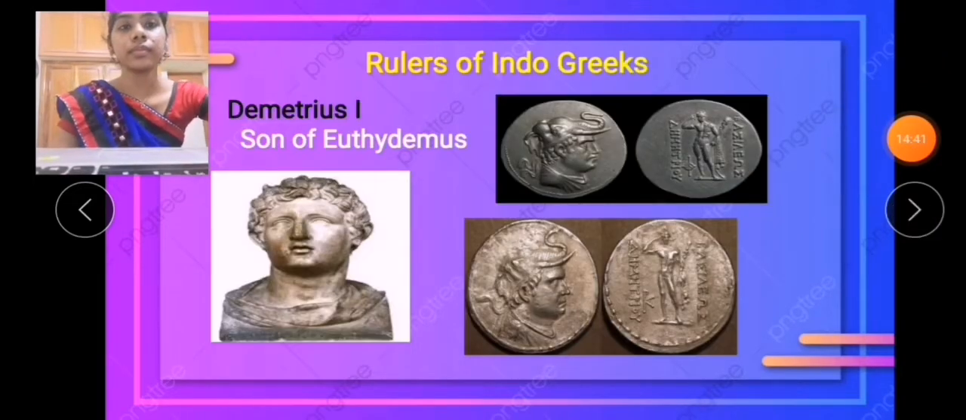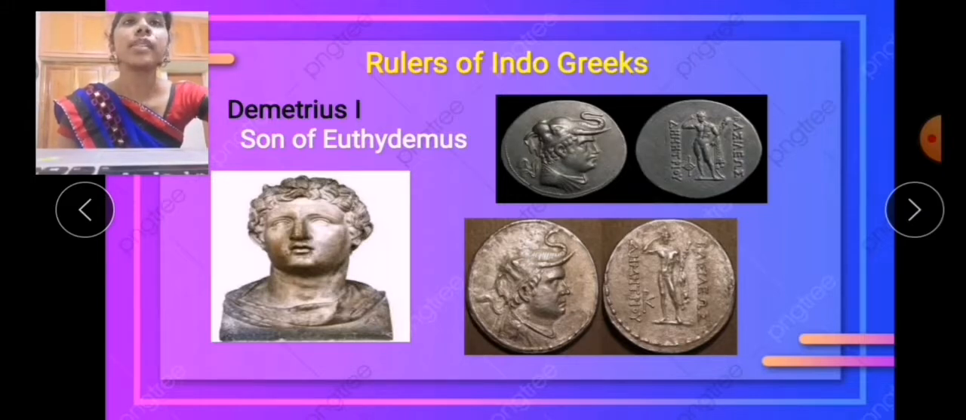Now, let's see about the rulers of the Indo-Greeks. The first ruler is Demetrius I. He was the son of the Greco-Bactrian ruler Euthydemus. Numismatic evidence proves that Demetrius issued bilingual square coins with Greek on the obverse and Kharosthi on the reverse. Scholars are not able to decide which of the three named Demetrius was the initiator of the Yavana era, commencing from the 2nd century BC in India.